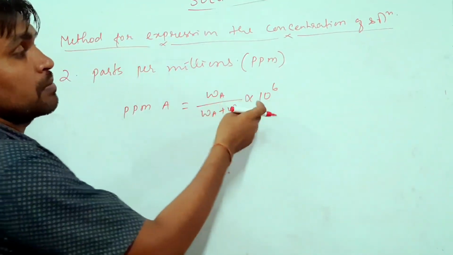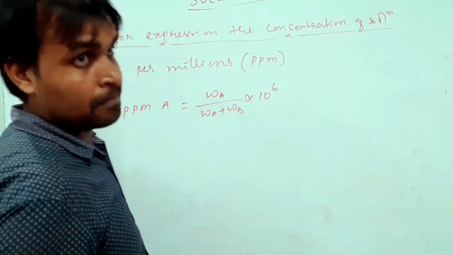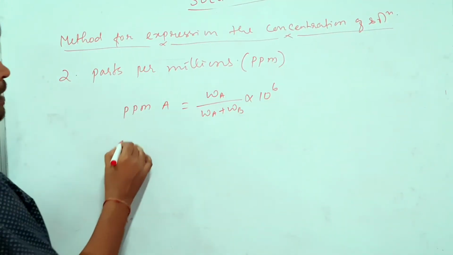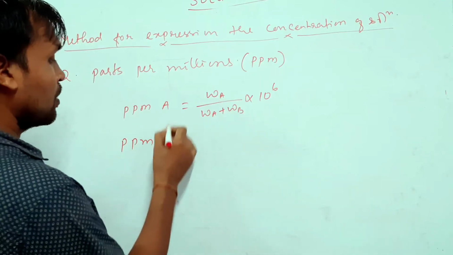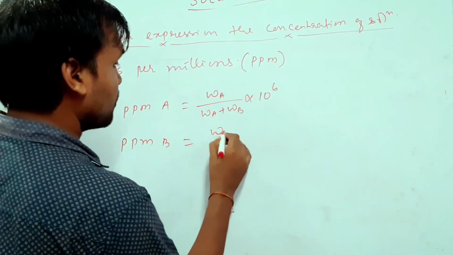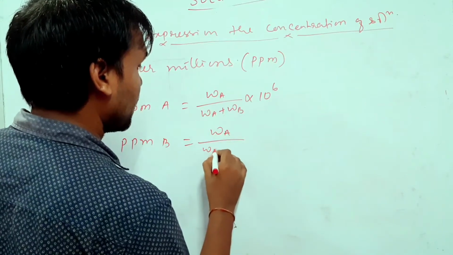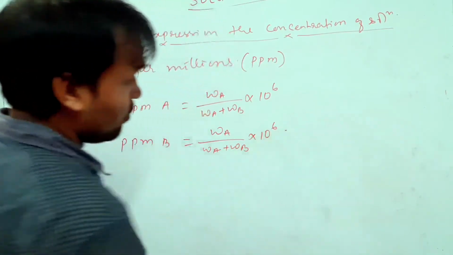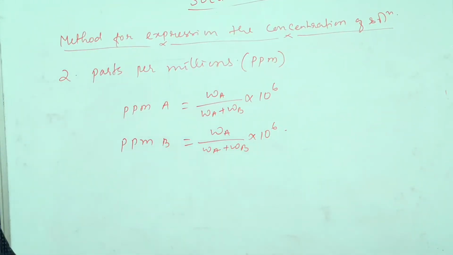Million is 10 to the power 6, that is 10 lakhs. Next, if I want to find the ppm of B, then it will be WB by WA plus WB into 10 to the power 6. So this is called parts per million.